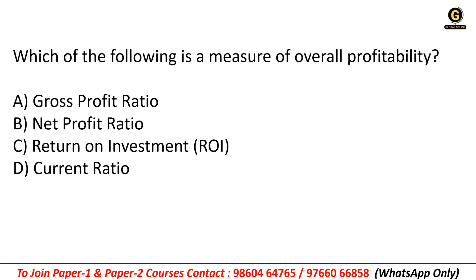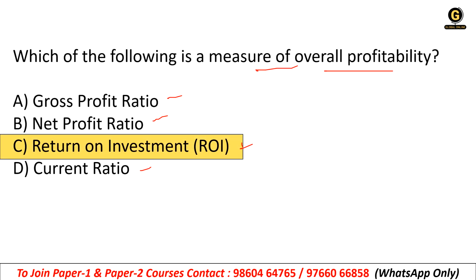Clear? Next, which of the following is a measure of overall profitability? Gross profit ratio, net profit ratio, return on investment, or current ratio? Give your answer. All right, so the right answer is option C, return on investment.